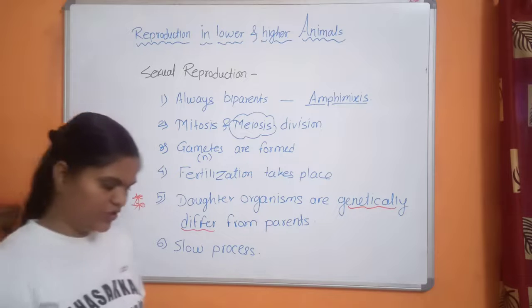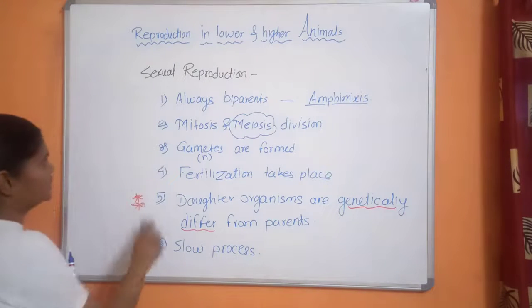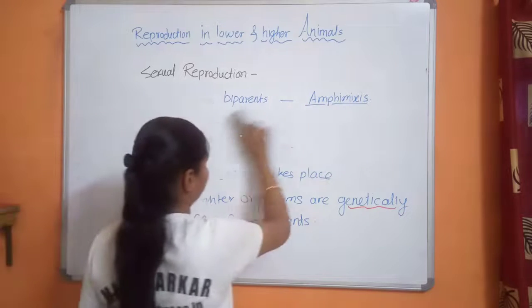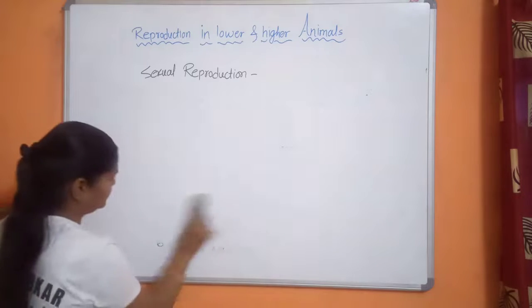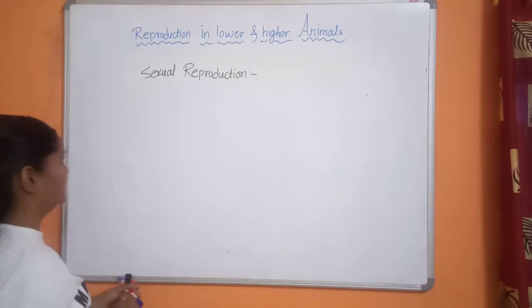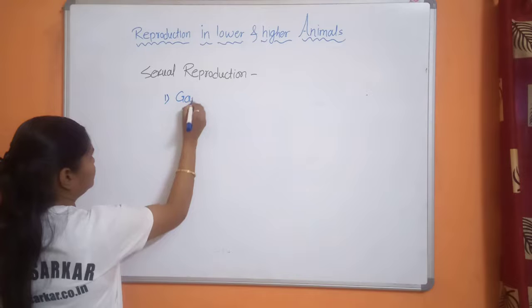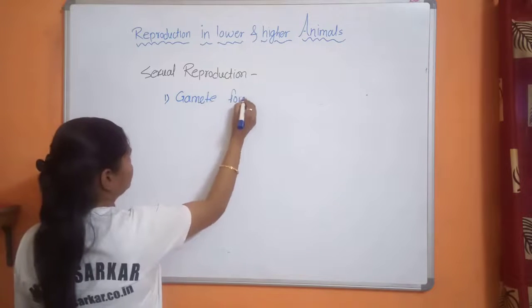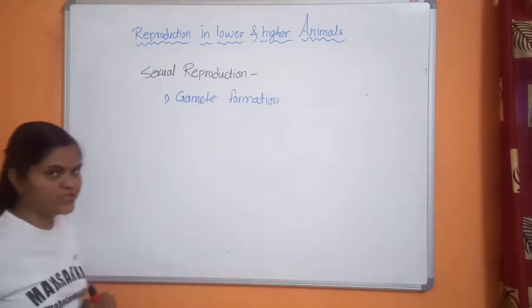Sexual reproduction shows 4 basic processes. First is gamete formation: male and female gametes are formed in this process.